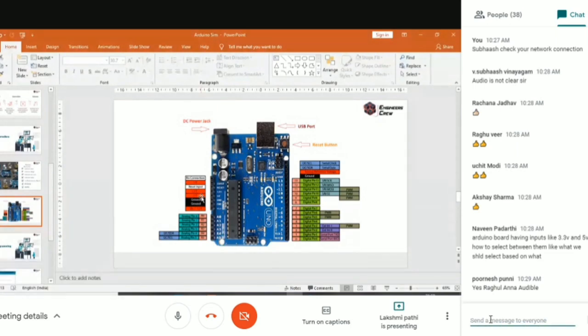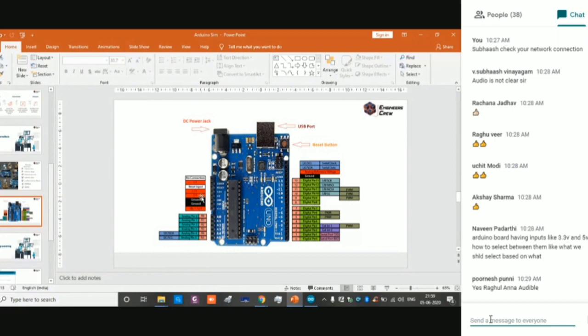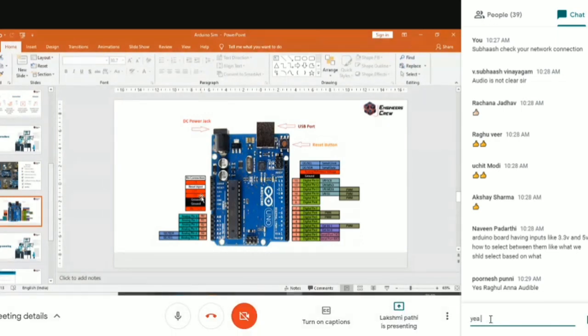If we give more than 3.3 volts, it will damage the insulation level and the sensor gets damaged. Sensors like PIR, ultrasonic, motion sensors, as well as IR sensors run on 5 volts, so you can choose the 5 volt pins for those sensors.